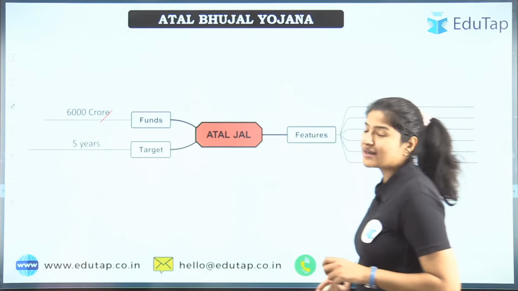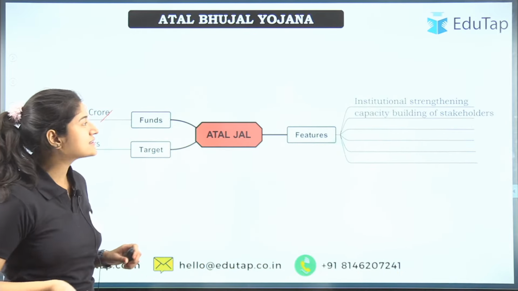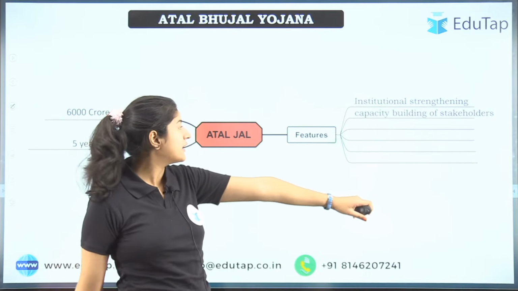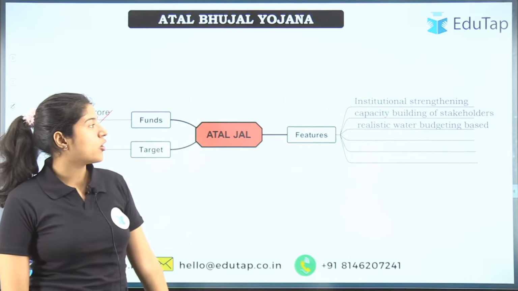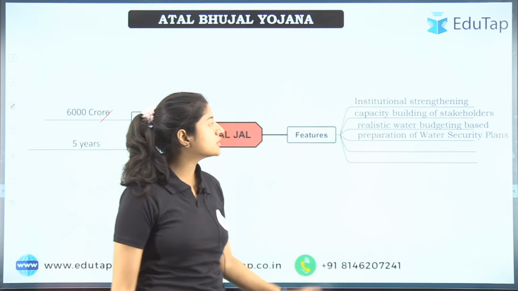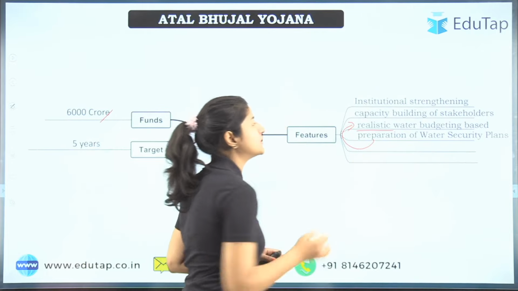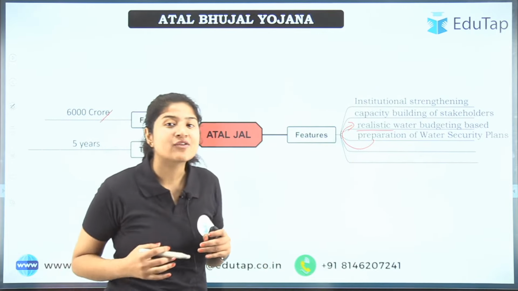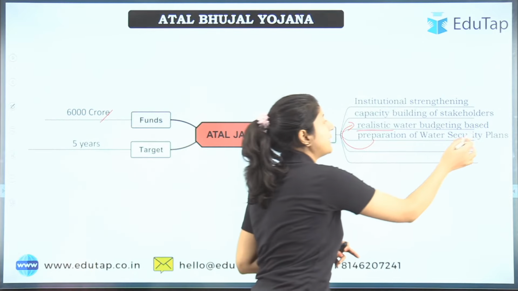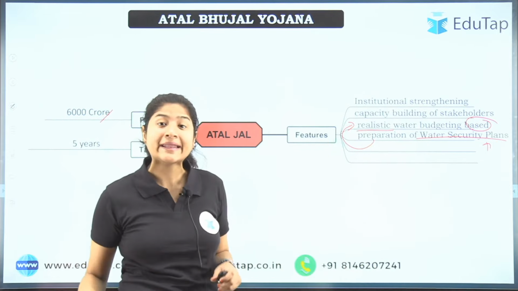Next is the target, that is 5 years, and the features: institutional strengthening. Then we have capacity building of stakeholders at different levels, right? Then we have realistic water budgeting, right? Then we also had preparation of water security plans. This preparation of water security plans comes under realistic water budgeting only, all right? How realistic is the water budgeting? It would be based on whatever water security plans we have for that particular area.